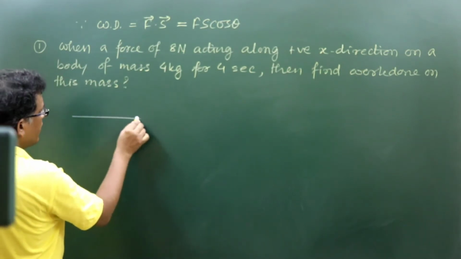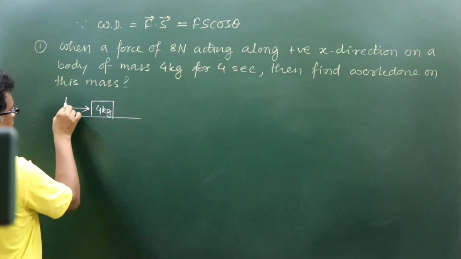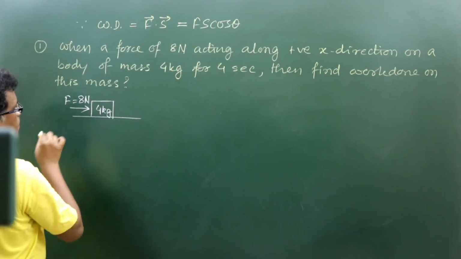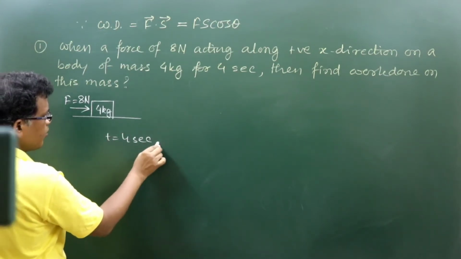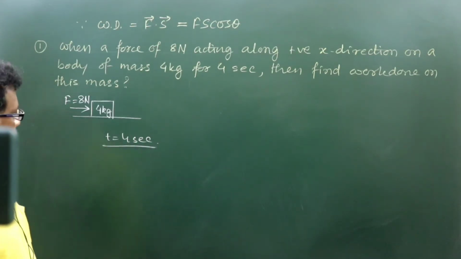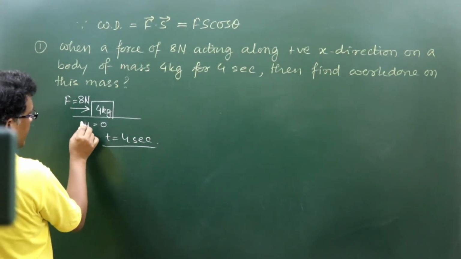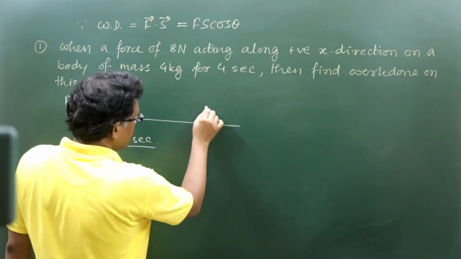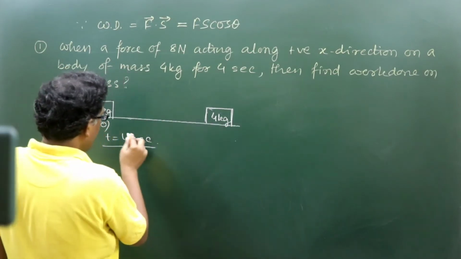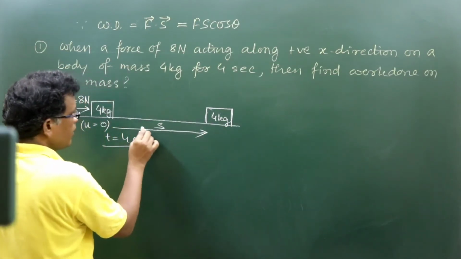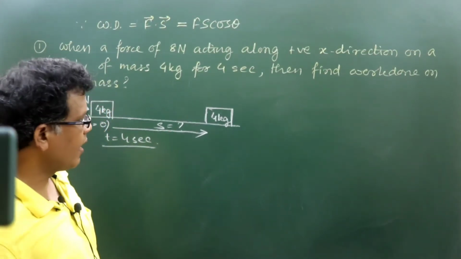So we can do it in this way. This is a 4 kg block experiencing a force of 8 Newton, right? And the time duration is 4 seconds. That is important. The work is done by the 8 Newton force for 4 seconds. So considering initial velocity is 0, it is important for us to know the distance travelled by this 4 kg mass, what will be the displacement of the 4 kg mass during the 4 second time interval.